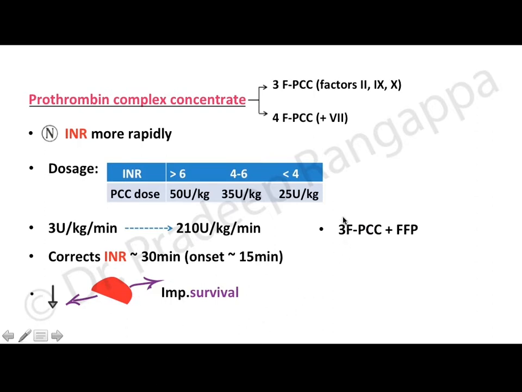So there are some recommendations. We do suggest that 3-factor prothrombin complex concentrate could be used along with FFP. But the key adverse effect of prothrombin complex concentrate is that it can cause arterial and venous thrombosis. So that is the complication. The advantage over vitamin K is that it acts much more quickly, but the effect may not be as sustained as vitamin K.